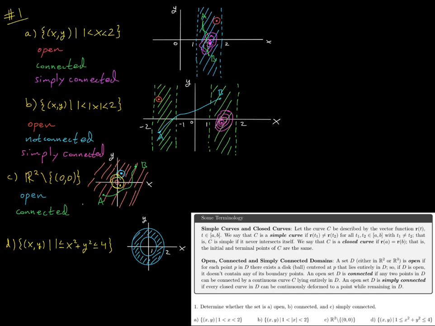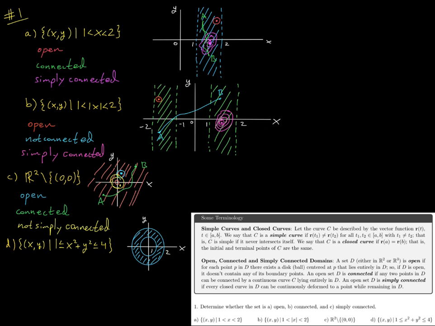So for that reason, we are not simply connected. And we note here there is a hole. We've just punctured out the origin there, and so that hole is giving rise to this non-simply connectedness.